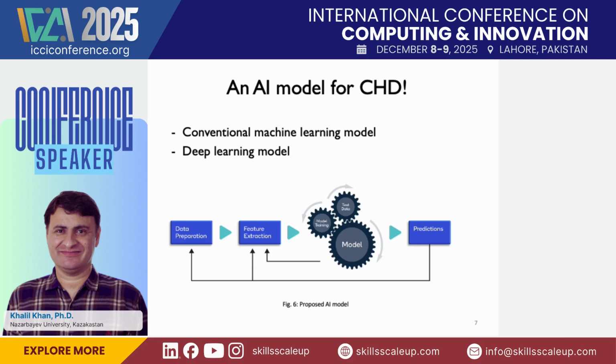So we have a conventional machine learning model and we have a deep learning model. In the conventional machine learning model, we normally do feature engineering, and in the deep learning model, no feature engineering is actually done. The CNN does the feature extraction for us. This is a typical machine learning pipeline: we need training data, then pre-processing, then feature extraction, and then model building.